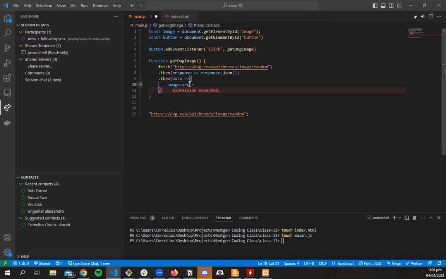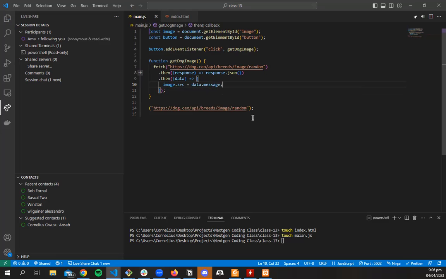And the source, we want to set the source to the message property that comes with the data, because we know that the message property is a link to an image. So if we save this and run over it again, then we'll test it out. We're just grabbing our HTML elements, a button and an image. And we're saying that when we click on the button, we want to run a function called getDogImage.